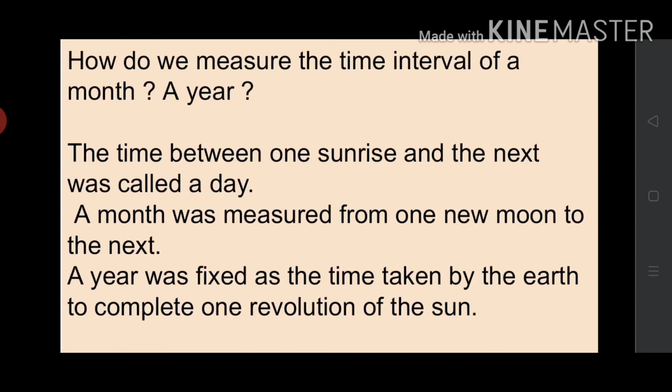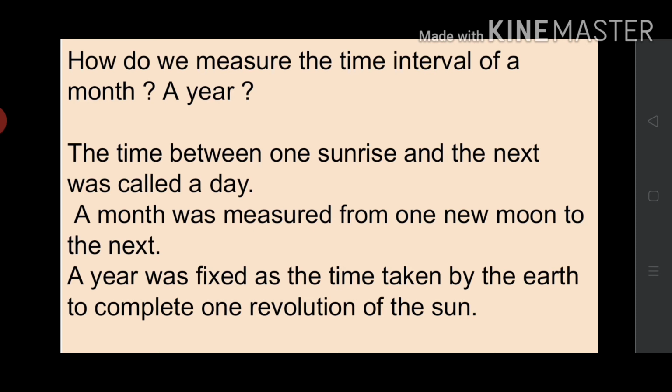We can determine the speed of a given object if you know the time taken by it to cover a certain distance. In class 6, we have learned how to measure distances. But how do we measure time? If you did not have a clock, how would you decide what time of the day it is? Or how do we measure time interval of a month, a year?